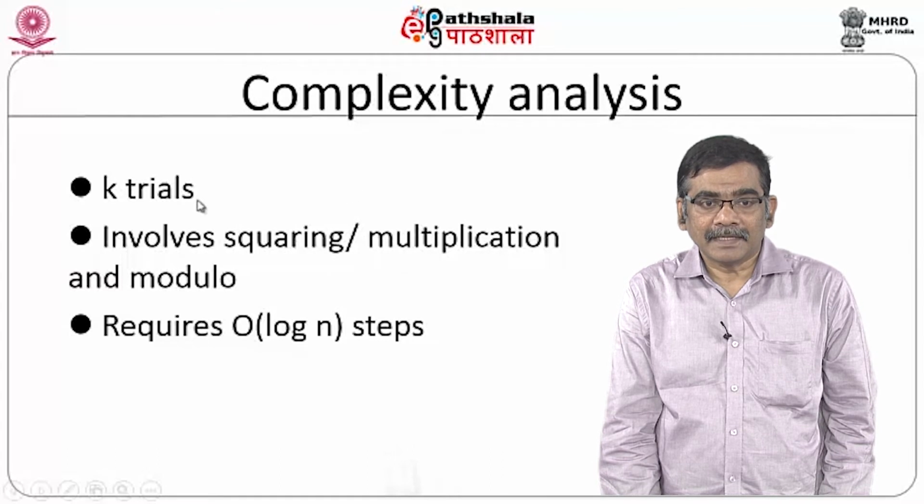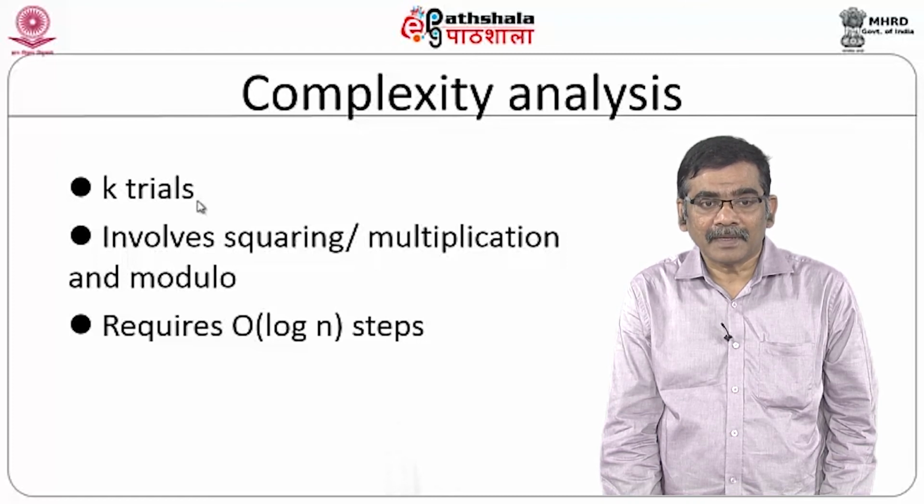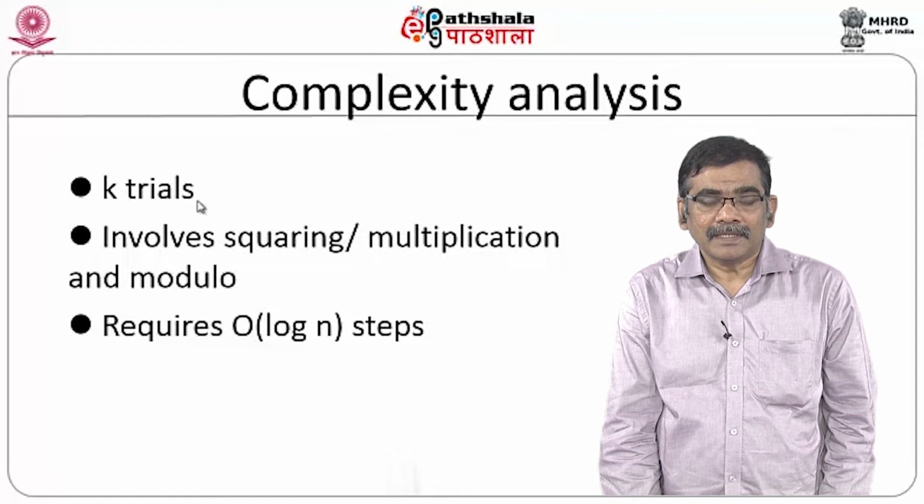The complexity analysis depends on k trials. As I said earlier, if k is a large number, then suddenly the randomized algorithm degenerates into a deterministic algorithm. So, the logic is you have to choose k as a very small number.